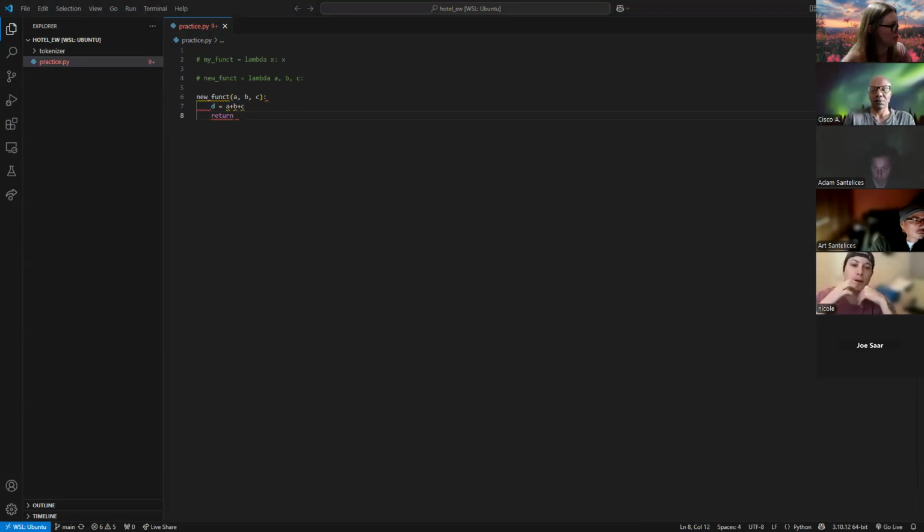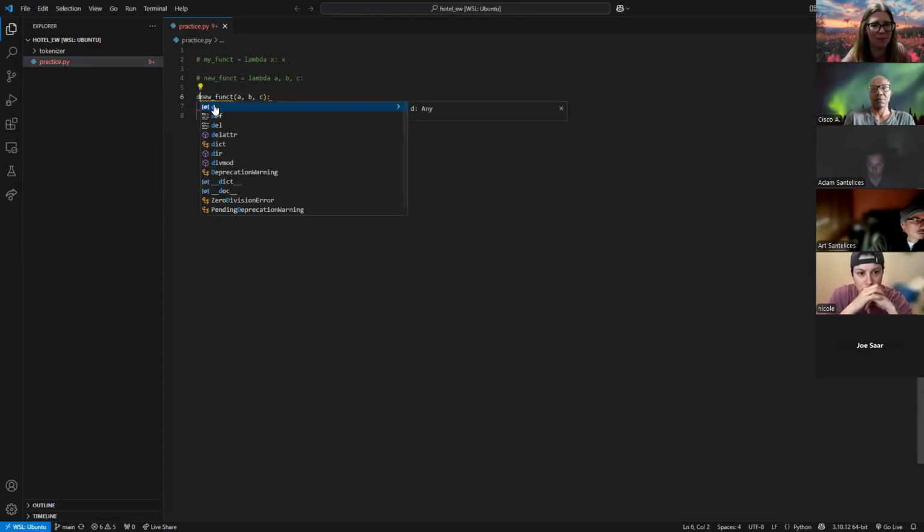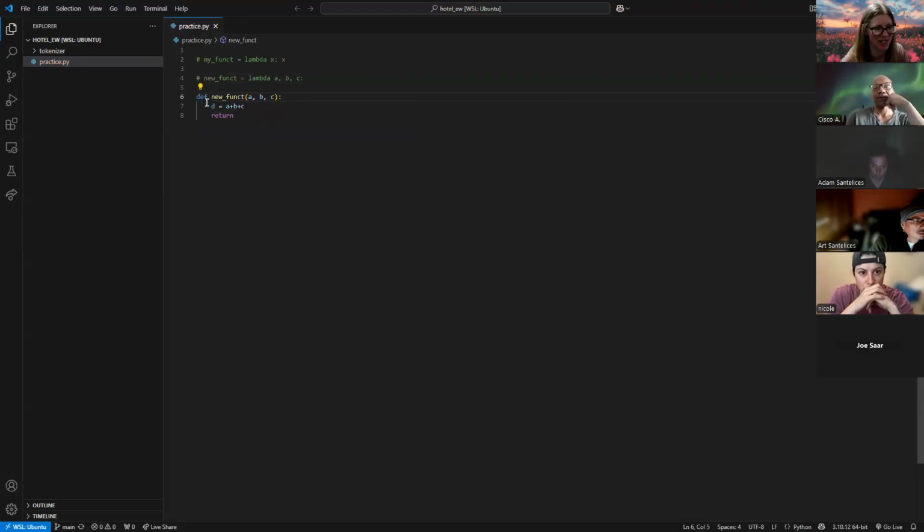My syntax is wrong here. Let me just pull it up really fast. Oh, okay, duh. We need to define. That's all it was complaining about. In order to define a new function in Python, we need to add this step.